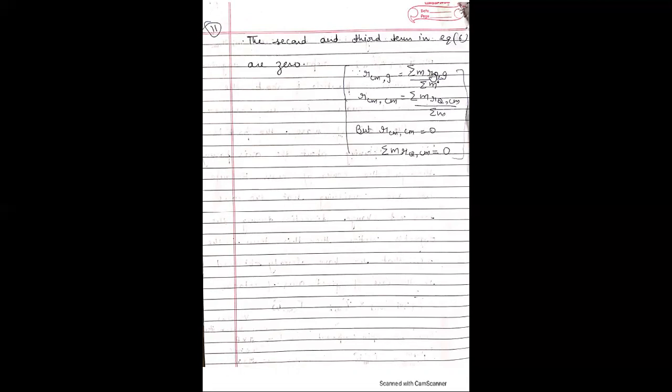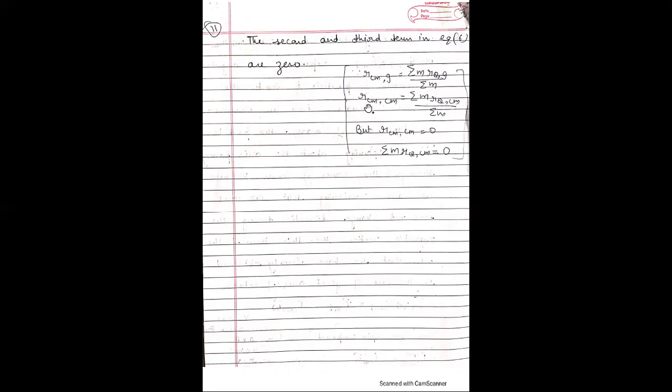If we find the position vector r_CM with respect to the center of mass, we replace the ground by the center of mass, and it is equal to m r_Q,CM upon m.